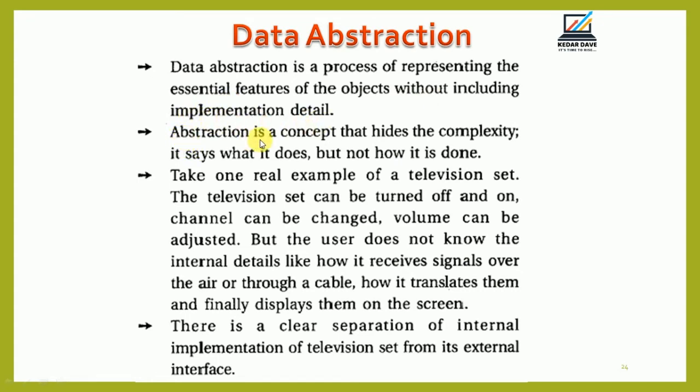So abstraction is a concept that hides the complexity of your programming. It says what it does but not how it is done. This is one example given, right? One real example is the television set.